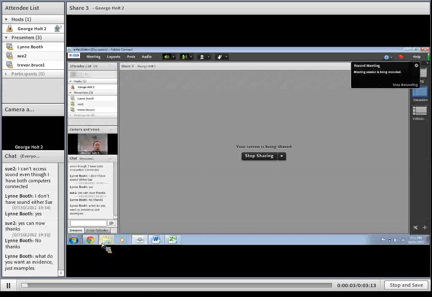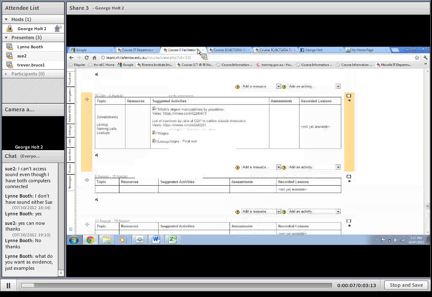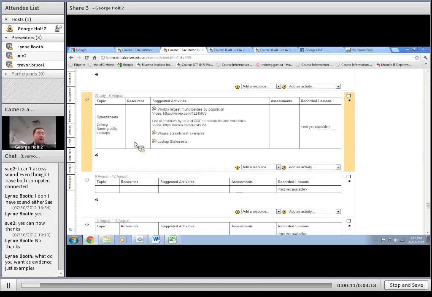I'm just going to record a really quick lesson overview just to tidy up what we've gone through tonight. So tonight we're working on the e-facilitator course, and we're working here on the 30th of July. So what we've been going through, this is our last night on the spreadsheet tonight.